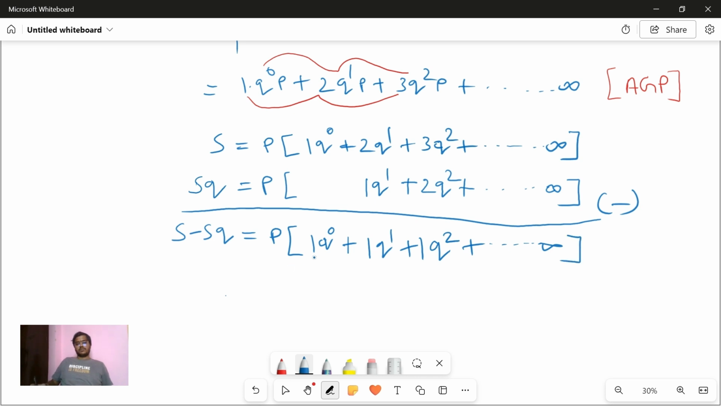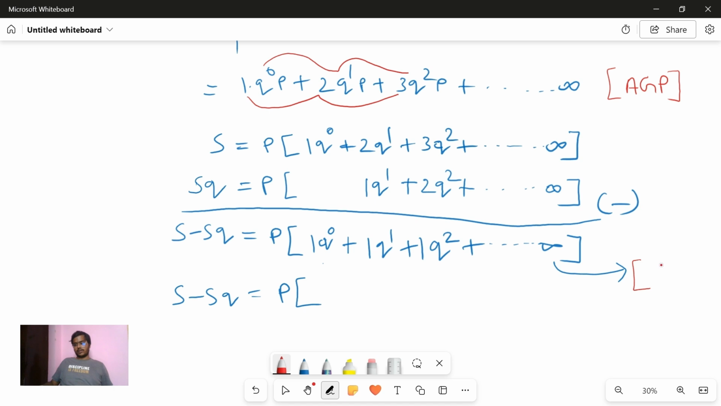Now what is this actually? Q power 0, q power 1, q square, everything you made, you converted this AP into single ones, right? So now this is very easy to solve. S minus Sq is equal to, p still stays outside. Now this is an infinite GP. First we had an AGP, we converted that into an infinite GP.